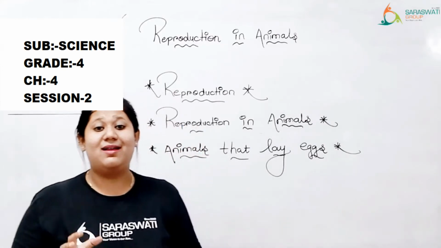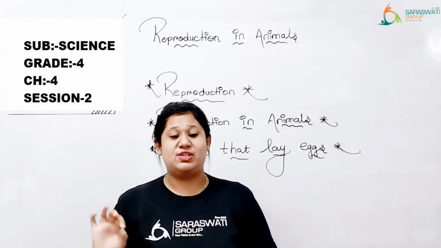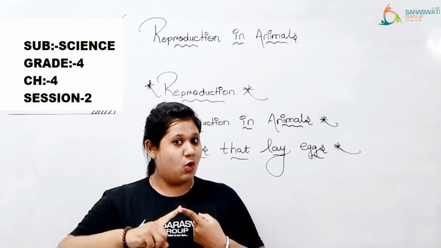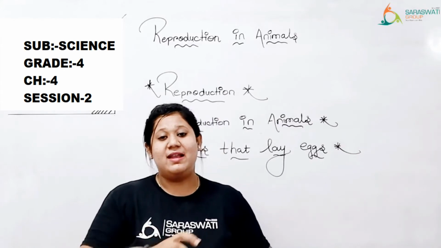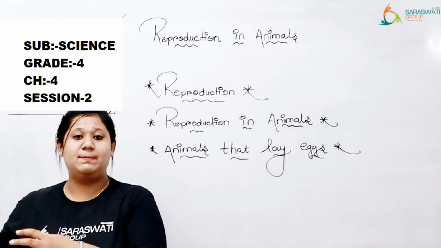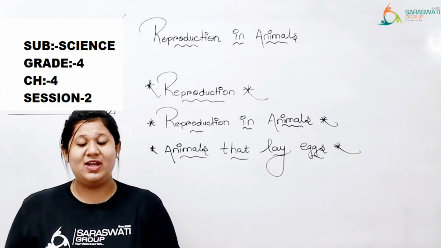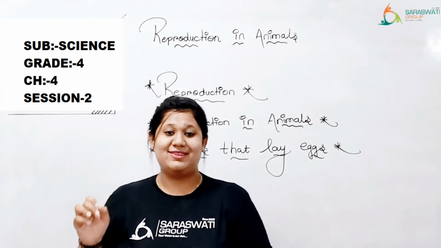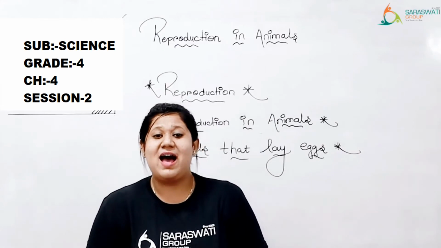Kids, this is a continuous process for all living things, like born hona, then grow hona, then they are living for a certain period of time and then they die, right? It is not in our hands.